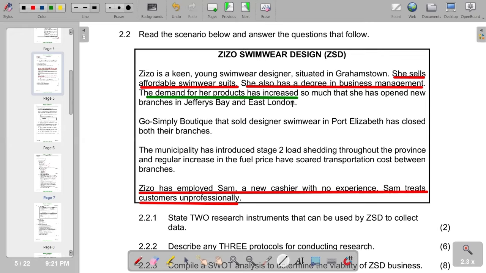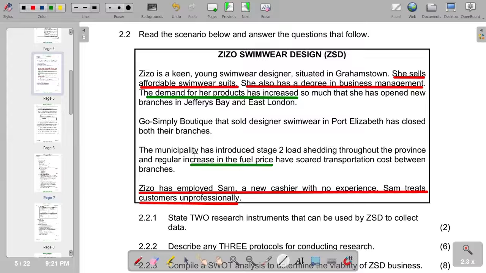Then we go to threats. What are the threats that we have? So you see that there is a regular increase in fuel price, it's a threat because this is going to lead to high costs, and this high cost can also cascade to cause the prices to go up. And whenever prices go up, demand will go down. It's going to negatively affect the revenue of the business. So that becomes a threat.